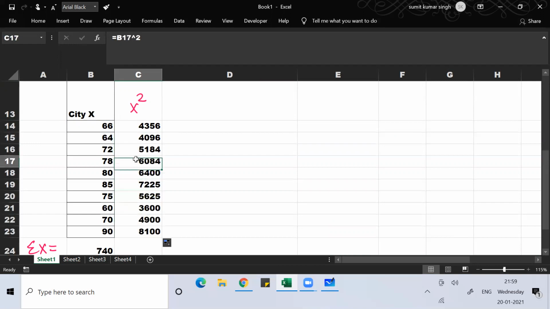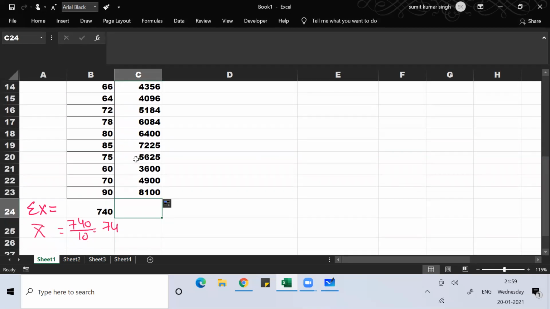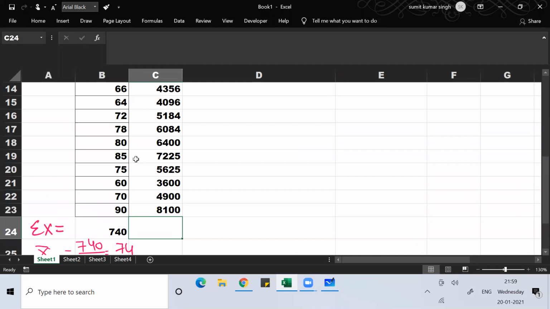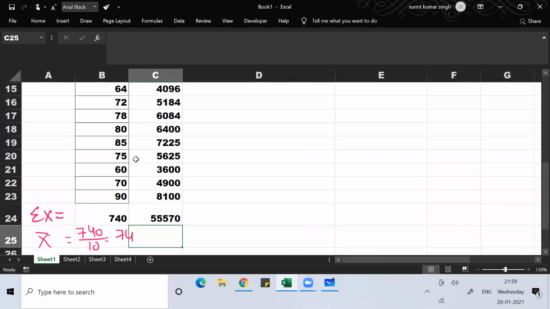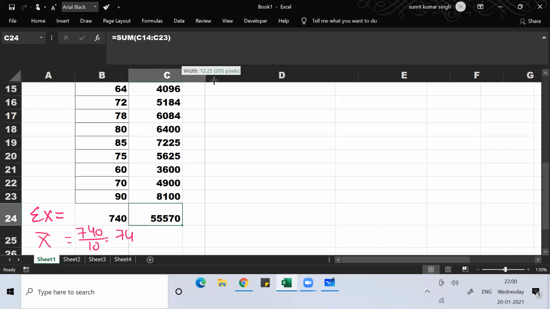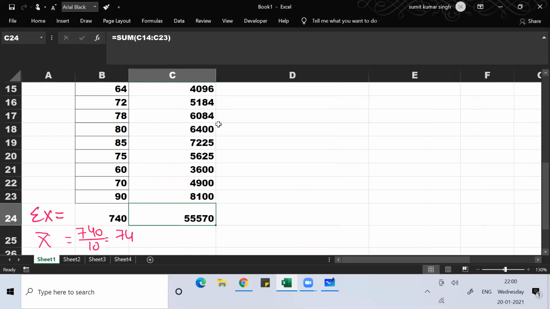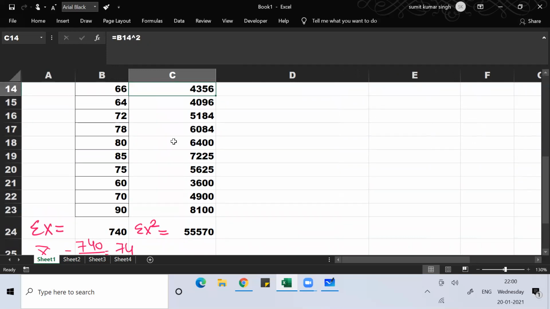So you'll get the square values. Once you get the square values, you can do the sum of this. So this is the sum of X square. I hope you understood. You can do this manual work; I hope you don't mind. Because I'm using Excel, I don't have to waste my time.